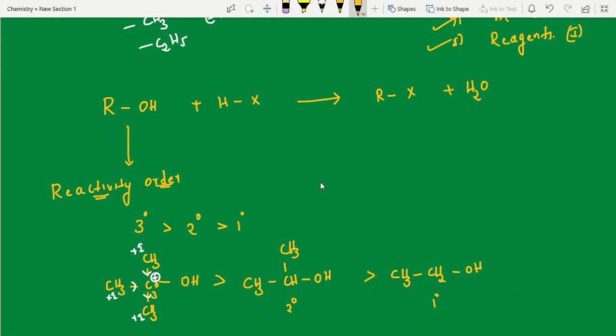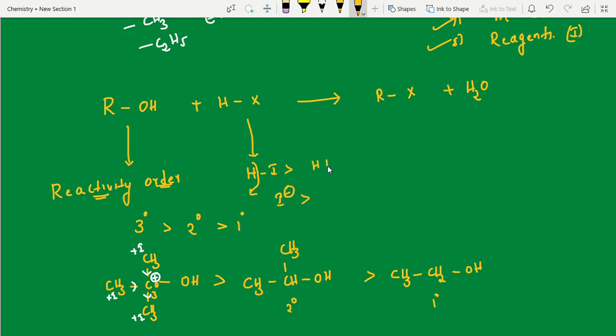Now about this guy, HX, we can also spend time. Here HI is more reactive, and in the previous p-block elements I have uploaded one video. HI is a strong acid. A strong acid gives weak bases. Weak bases are good nucleophiles. HI is a strong acid, no? After losing hydrogen, it will give I minus. I minus is a good nucleophile.